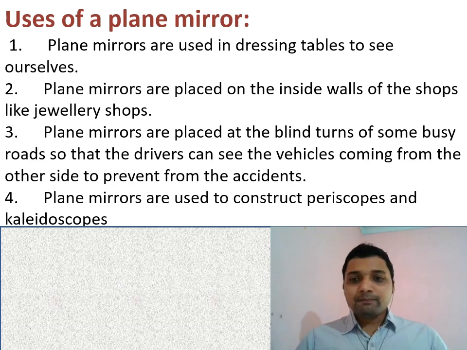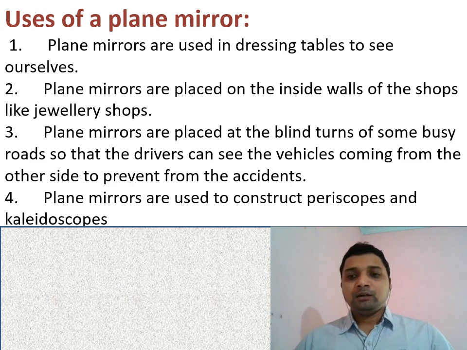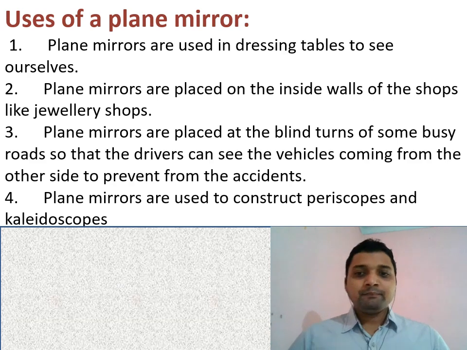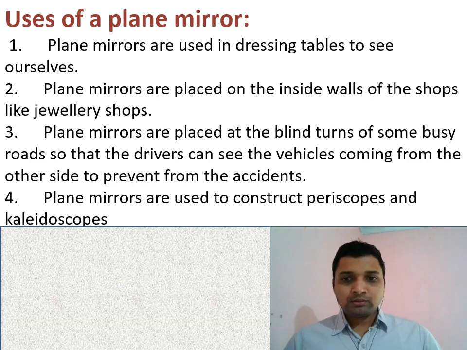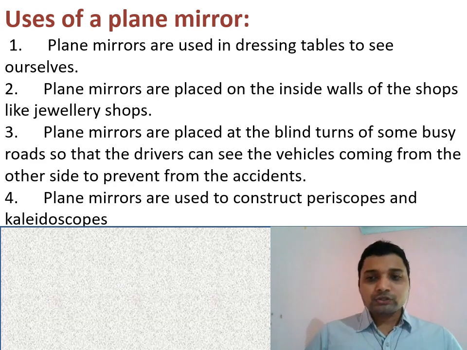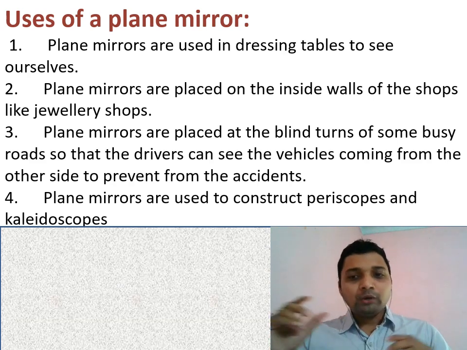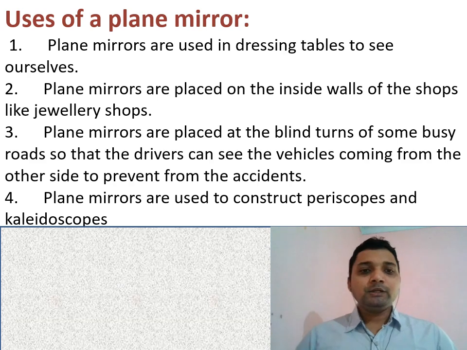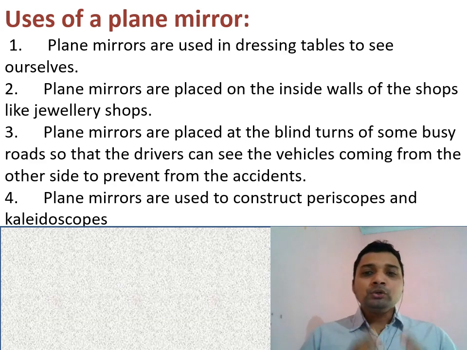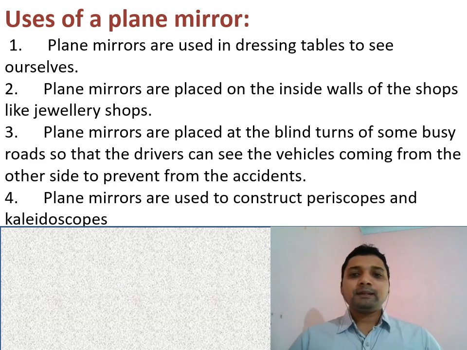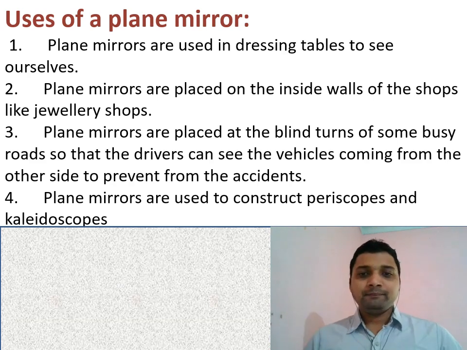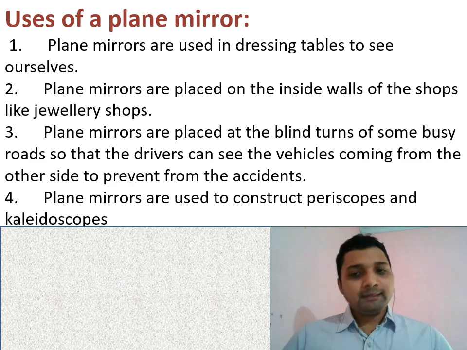The periscope is used in a submarine to see other submarines, and the kaleidoscope is used for different designs. We are able to observe different designs inside the kaleidoscope. A plane mirror is also used on a busy road so that drivers can see the vehicles coming from the other side to prevent accidents. Nowadays we use a spherical mirror for this purpose.